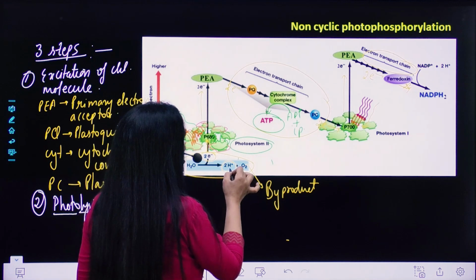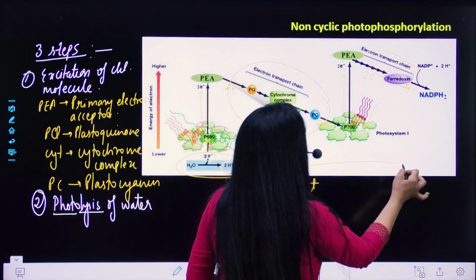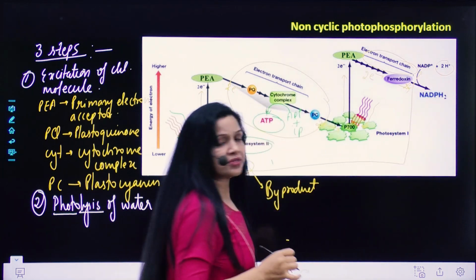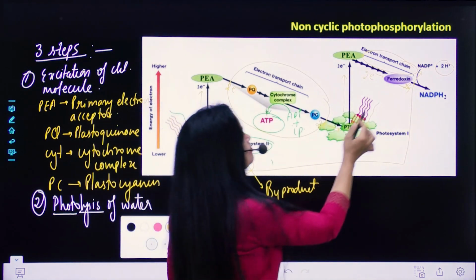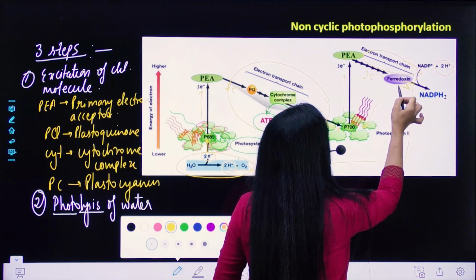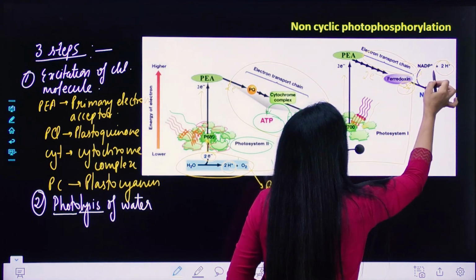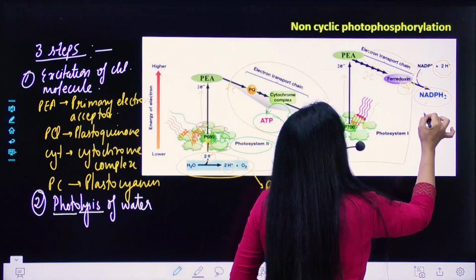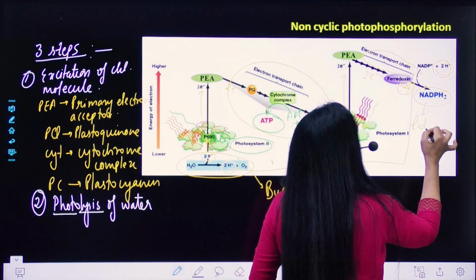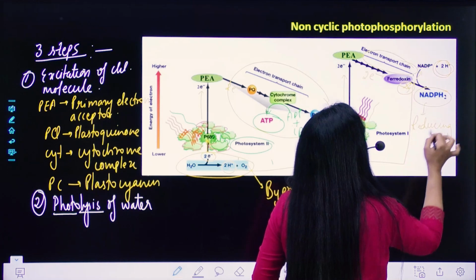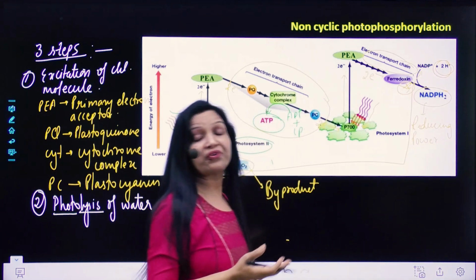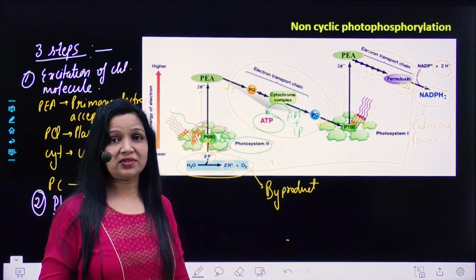Now, what happens to these protons? These protons then reach NADP. This NADP+ gets a pair of electrons and a pair of protons, and is reduced to NADPH2, and our reducing power is synthesized, which is required in the following reaction, the dark reaction. Right?